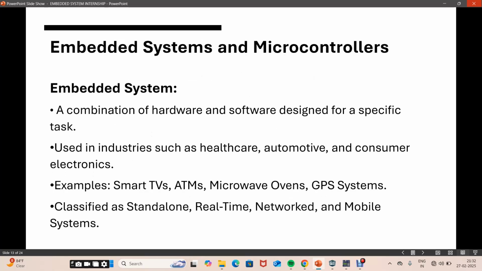Next is embedded systems and microcontrollers, which is the main part of this. An embedded system is a combination of both hardware and software, which is used to perform a specific task. For example, smart TV, microwave, washing machine, GPS system, etc. In industries like healthcare, the automotive industry, and the electronics industry, these embedded systems are used.